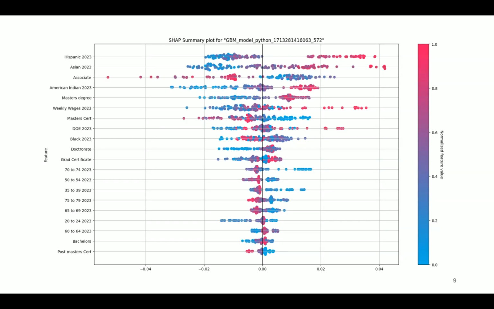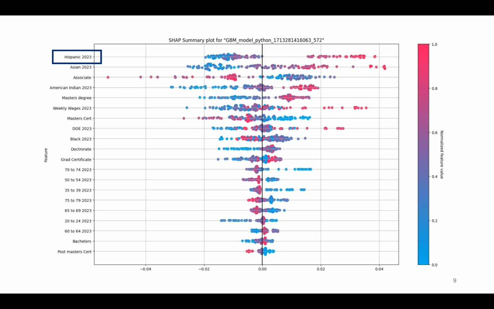And this graph helps us visualize the output. While it may look complicated, all it is doing is plotting the features against their effect on the Y variable. Take the Hispanic population, for example. The red values to the right of the Y-axis mean that an increase in the Hispanic population predicts an increase in labor force participation. Now the opposite is true for the left side. The blue values indicate that a decrease in the Hispanic population predicts a decrease in labor force participation.